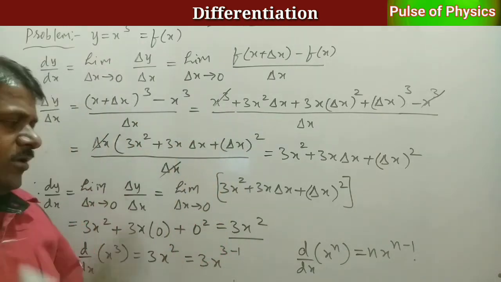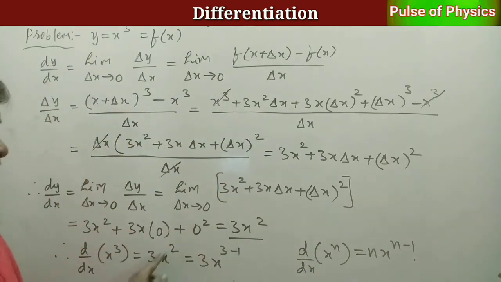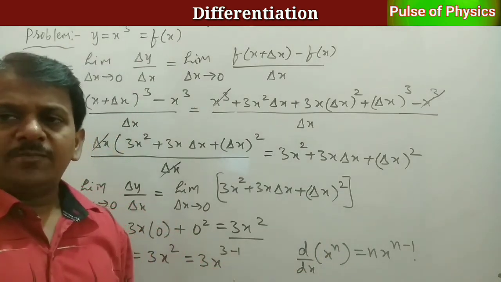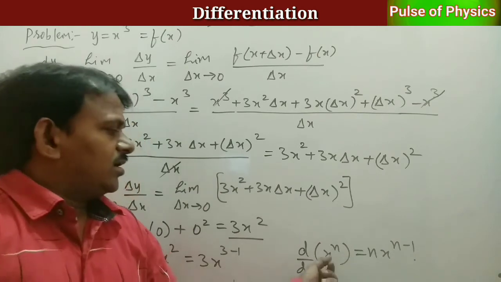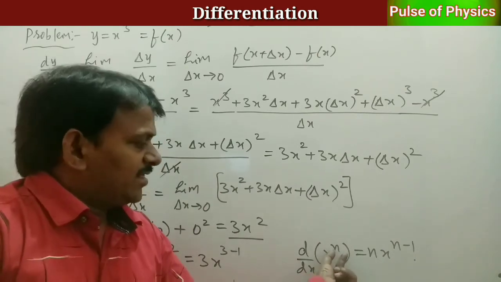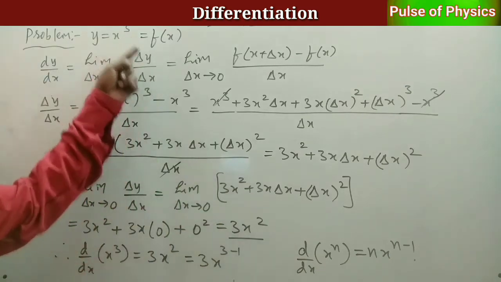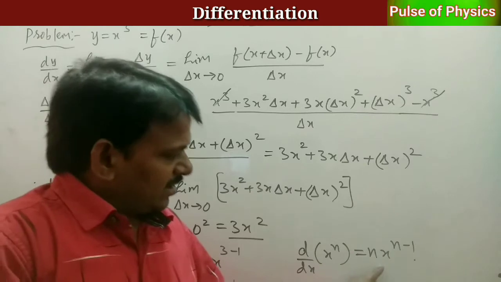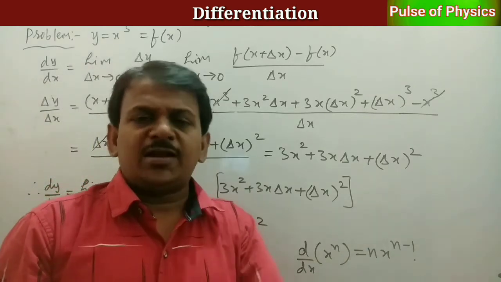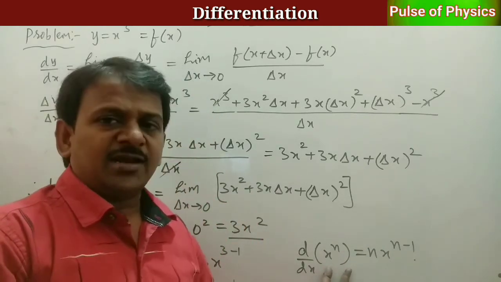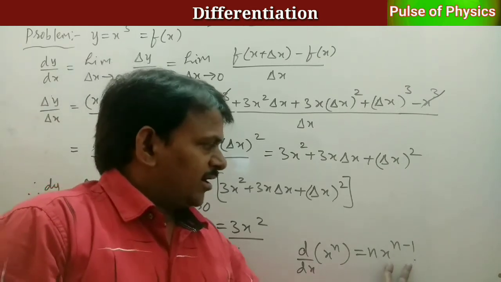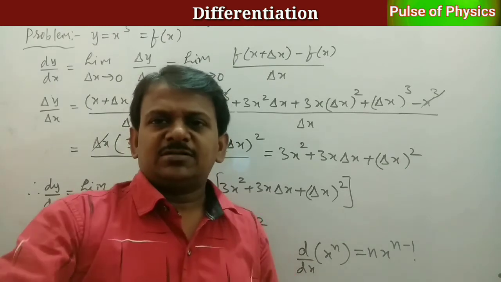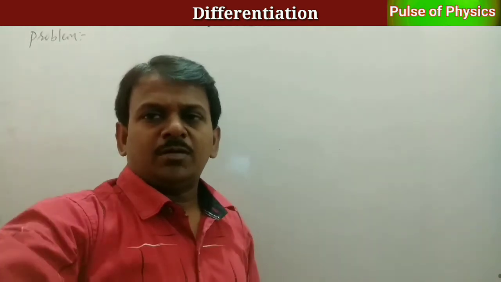Here I took n value 3 and proved it; for any n value it is applicable. We cannot understand easily with the power n, that's why I took one value. The same procedure can be used to find d by dx of x power n is equal to n into x power n minus 1. Have you got it?